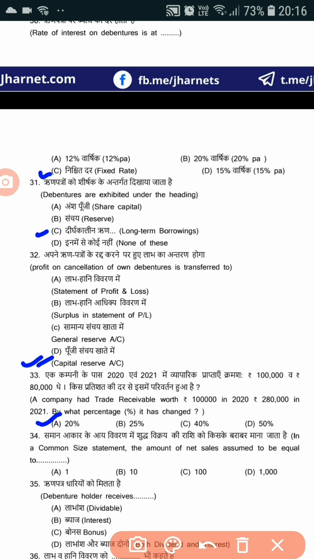Now question number 34. In a common size statement, the amount of net sales is assumed to be equal to dash. Option C will be the correct answer, 100. 35 number, debenture holder receives interest. Option number B is the correct answer. Just remember, shareholders will get dividend and debenture holders will receive interest. Remember this thing.